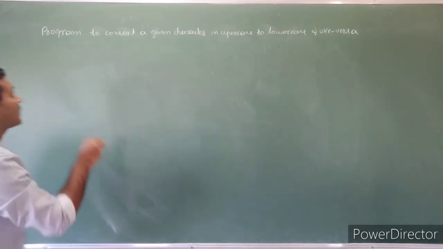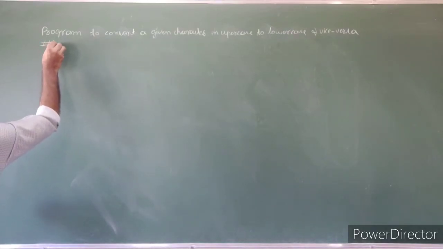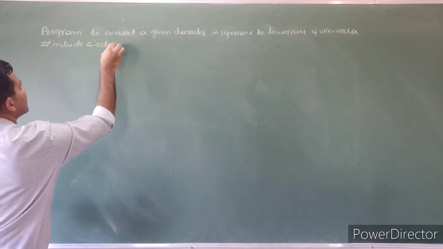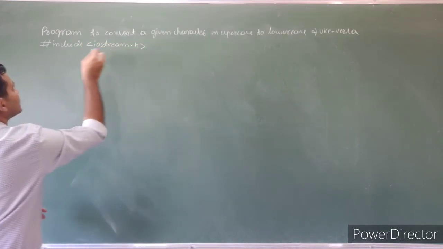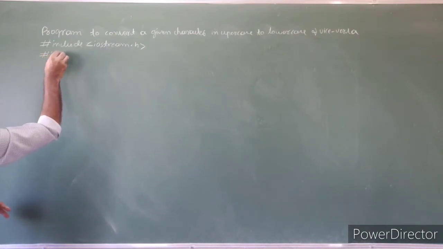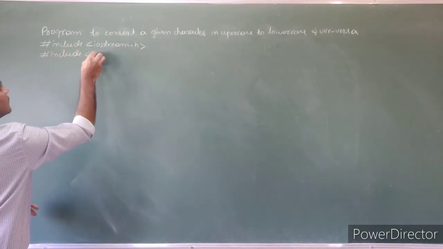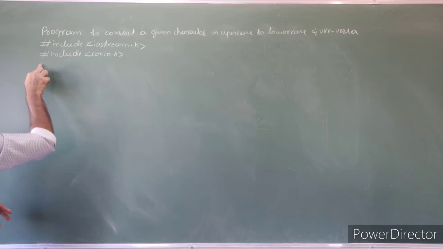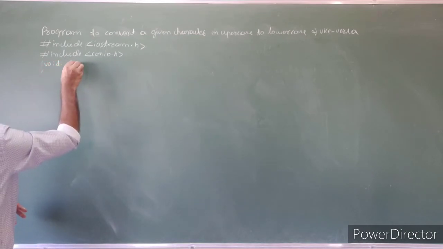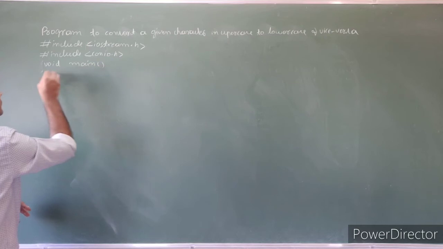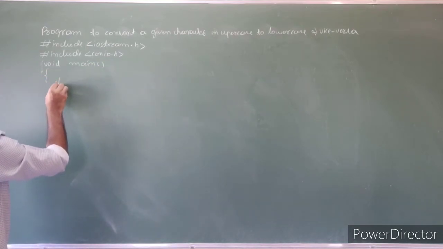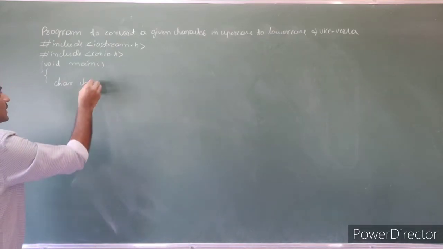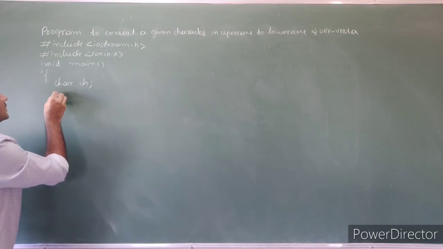Let's write a program. First, write the include statements: iostream.h, then conio.h. Main of the program, declare a character variable, that is char ch.